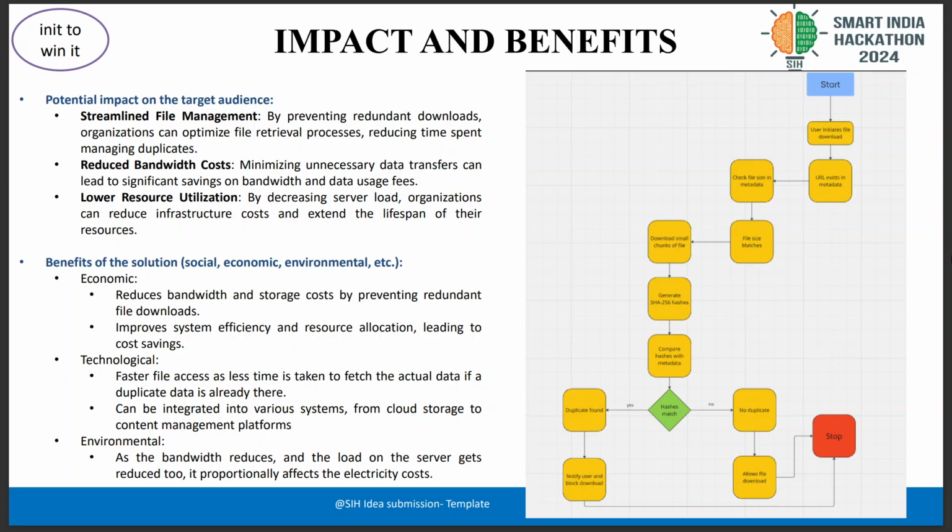Technologically, we will be able to access the file faster, as the download request will pass through our server, and it will act as a middleware. If it is already downloaded, then we will send the URL of the already downloaded file, so it will create less latency. Otherwise, it will go to the original website, take the request again, and download it again, which will create more load on the server. So it is more technologically useful.